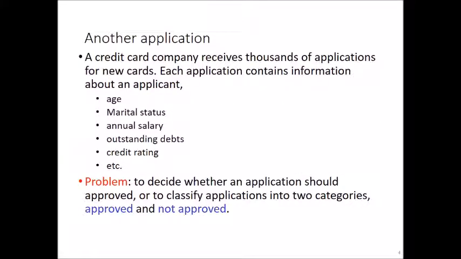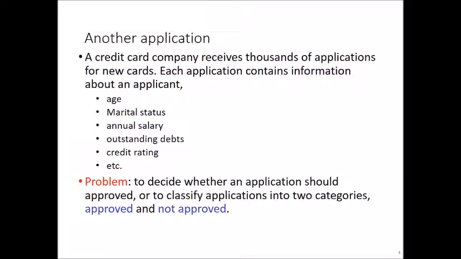See another application of supervised learning. A credit card company receives thousands of applications for new cards. Each application contains information that the user provides in order to get the credit card from the bank. So what is the problem?